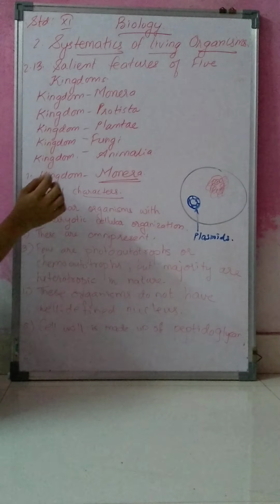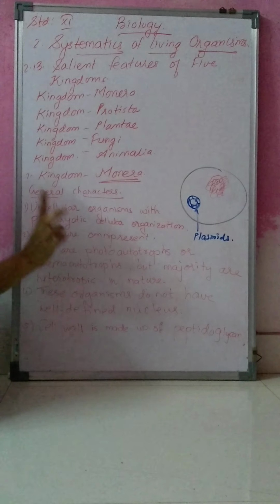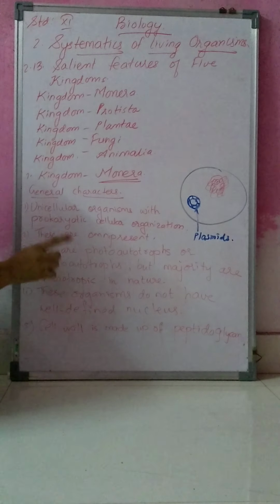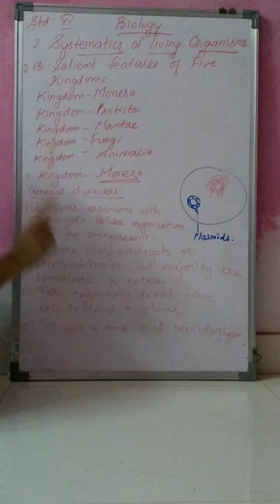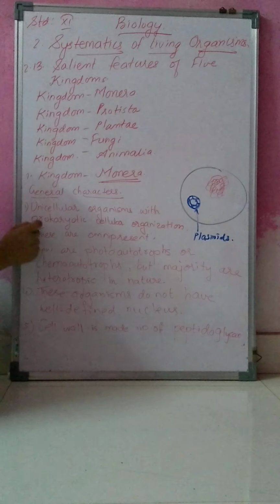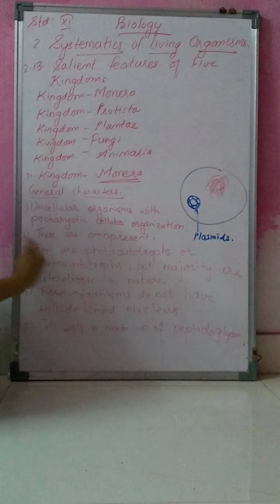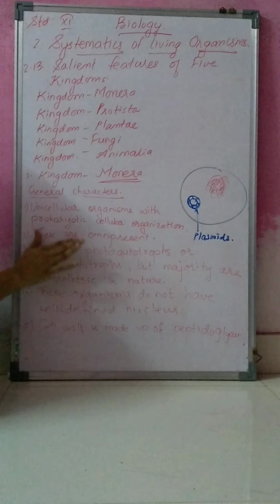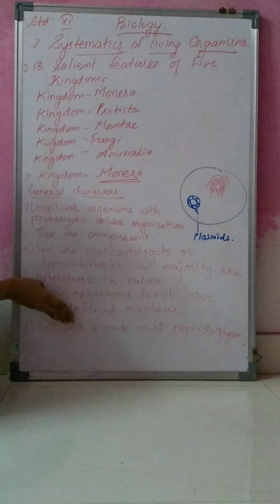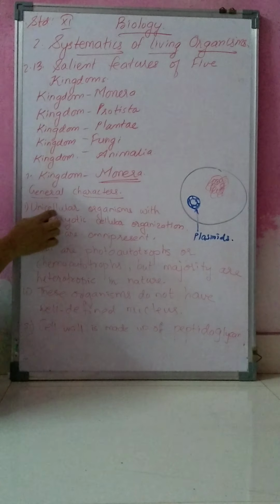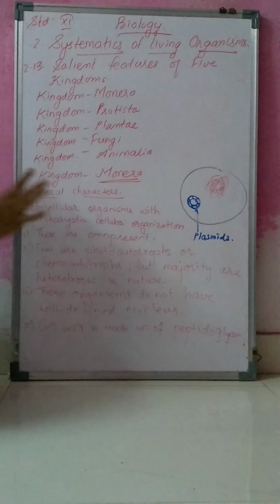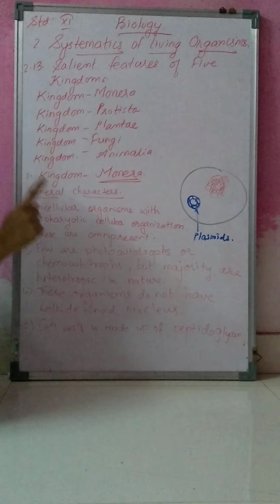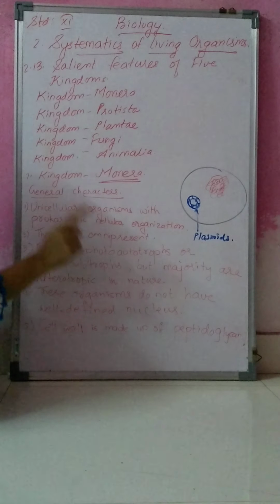Unicellular organism means an organism with a single cell, only one cell, with prokaryotic cellular organization. Prokaryotic means primitive cellular organization is present. What is primitive cellular organization? That we are going to study further. So these are unicellular organisms with prokaryotic cellular organization.